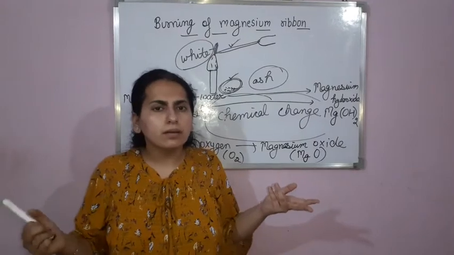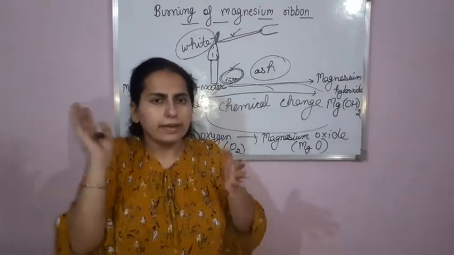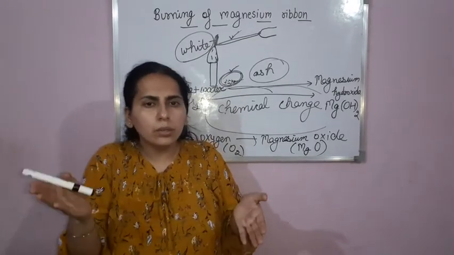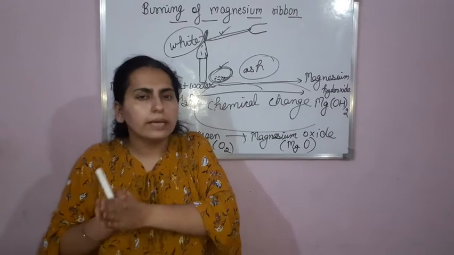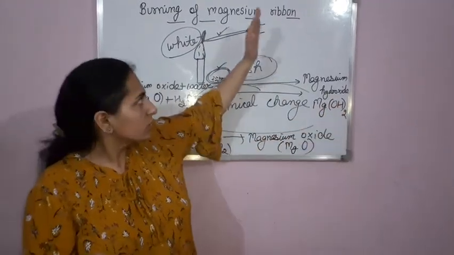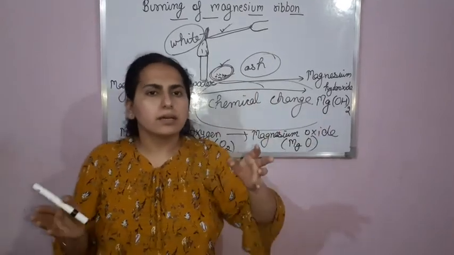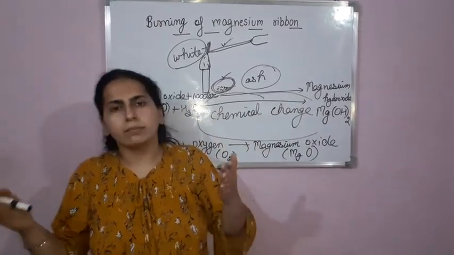What will happen? Red litmus will turn blue. And if red litmus turns blue, it directly means it is a base. So this is an example of a chemical change, that is, burning of magnesium ribbon. Thank you.